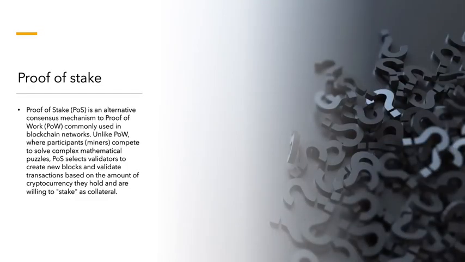Proof of stake. Proof of stake is an alternative consensus mechanism to proof of work commonly used in blockchain networks. Unlike proof of work, where participants compete to solve mathematical puzzles, proof of stake selects validators to create new blocks and validate transactions based on the amount of cryptocurrency they hold and are willing to stake as collateral.